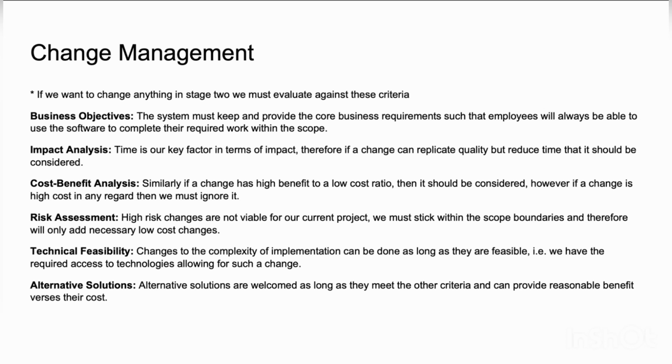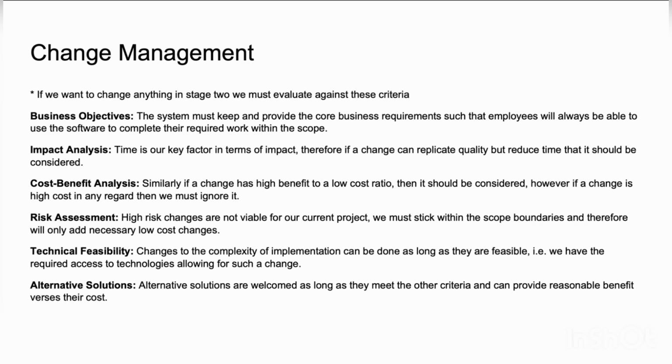Cost benefit analysis: we need to assess changes with a focus on the benefit to cost ratio. High benefit to cost ratio changes should be prioritized, while high cost changes should be avoided. Risk assessment: our project scope and timeline are critical. We should only entertain low risk changes to avoid scope creep and maintain project viability.